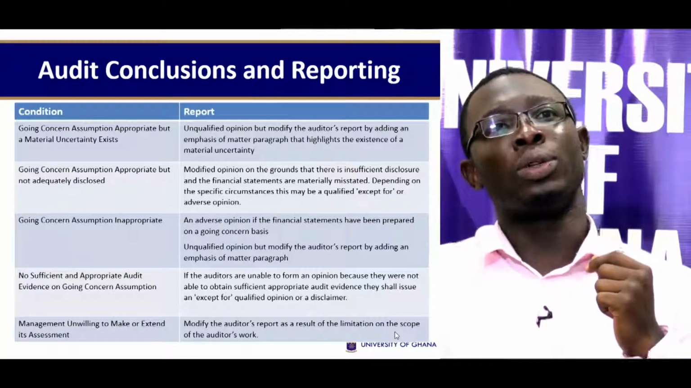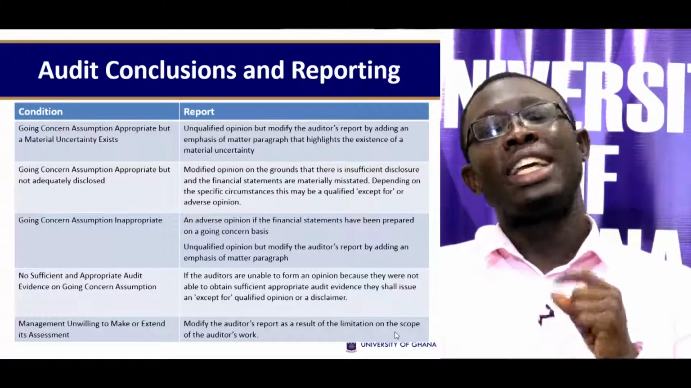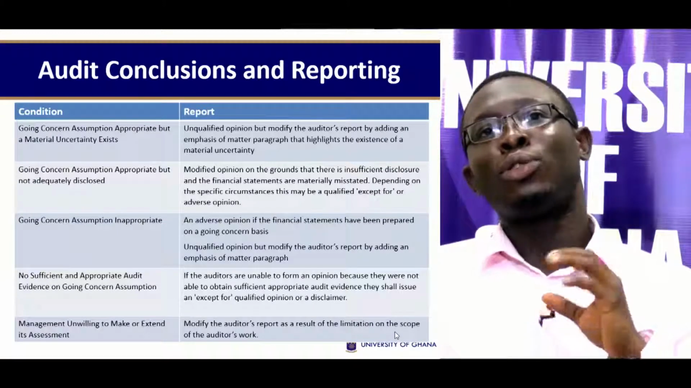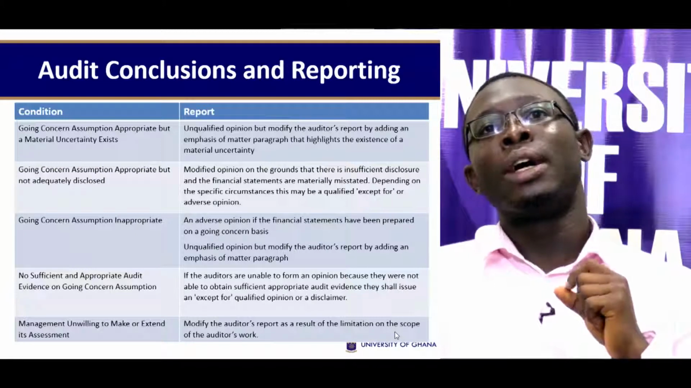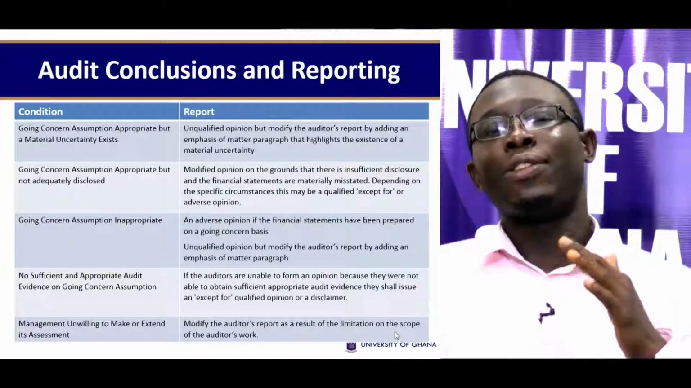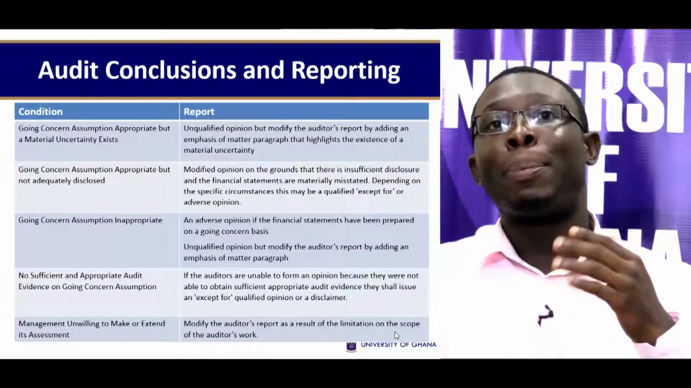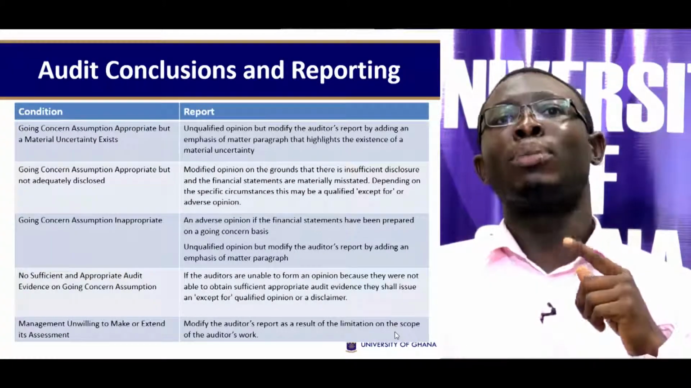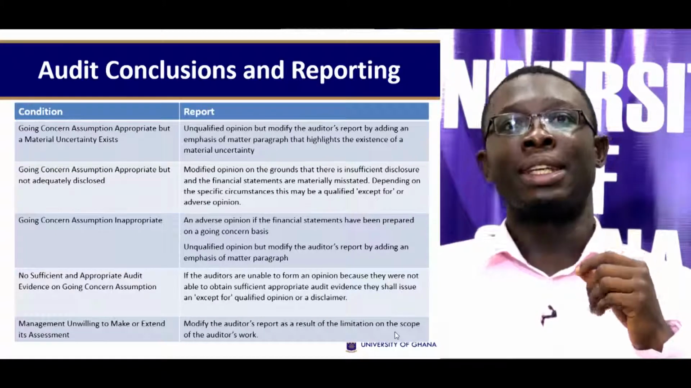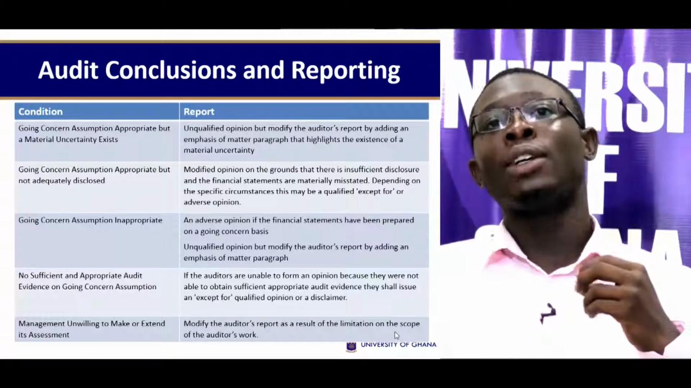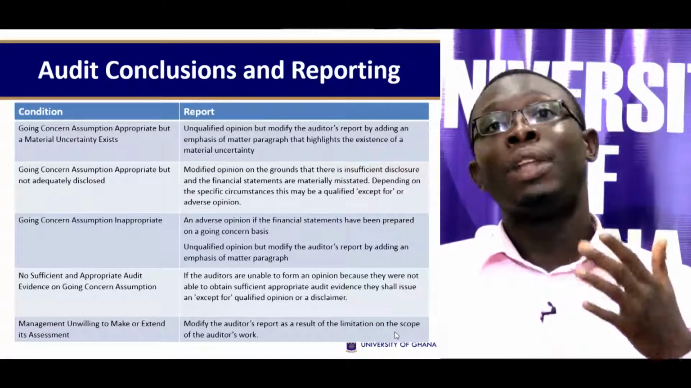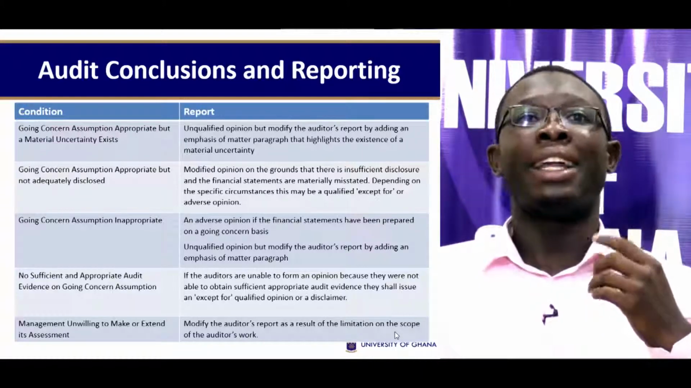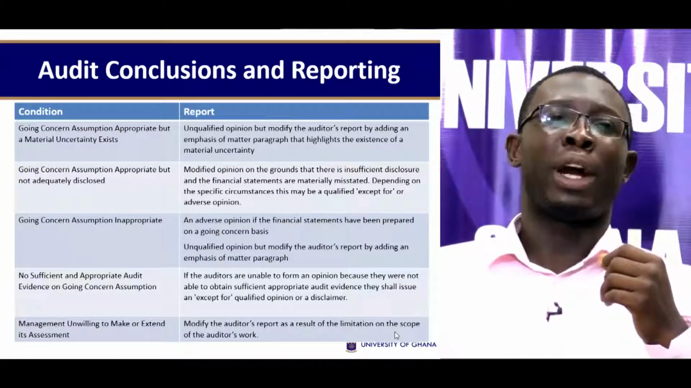Third condition, going concern assumption inappropriate. Here, straightforward, an adverse opinion should be issued if the financial statements have been prepared on a going concern basis. But if the financial statements have not been prepared on a going concern basis, then an unqualified opinion but modify the auditor's report by adding an emphasis of matter paragraph.